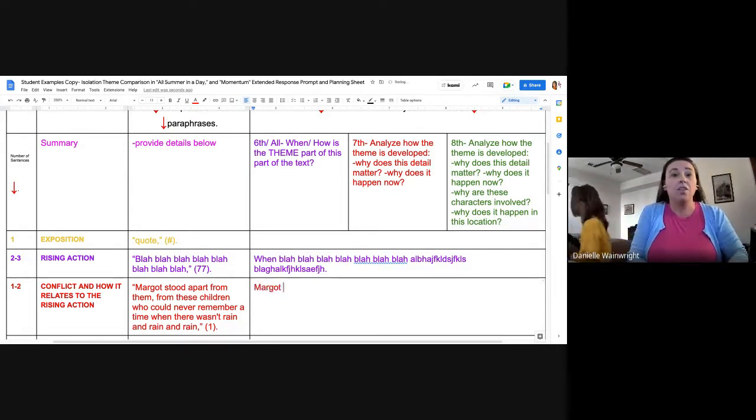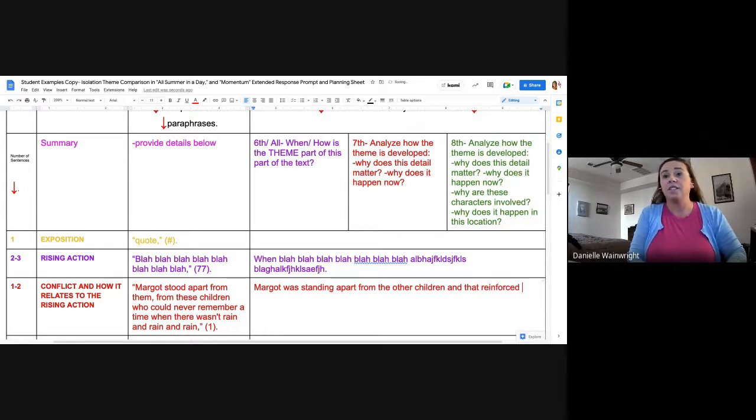So here, I'm gonna explain how this quote relates to theme. So Margot was standing apart from the other children, and that shows, maybe I want to be fancy and say reinforces how she is alone, mentally and emotionally. That's my favorite phrase, mentally and emotionally on Mars or Venus. She'd be really alone on Mars.